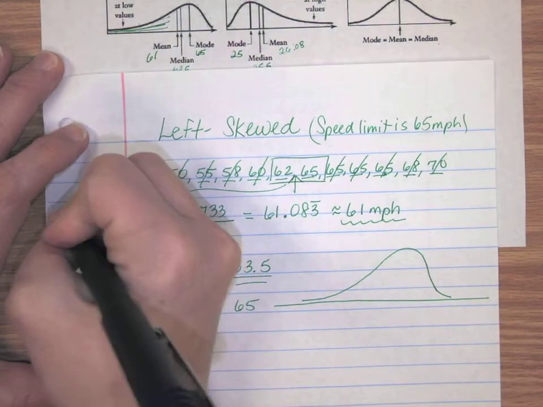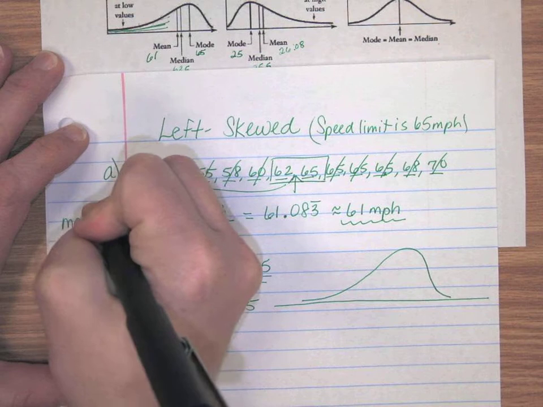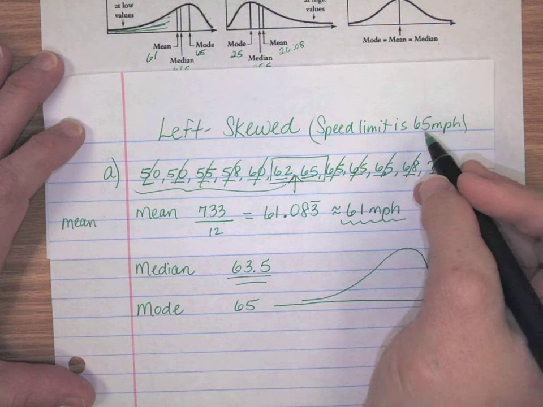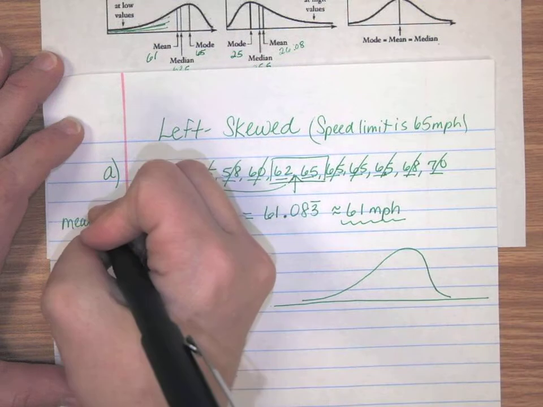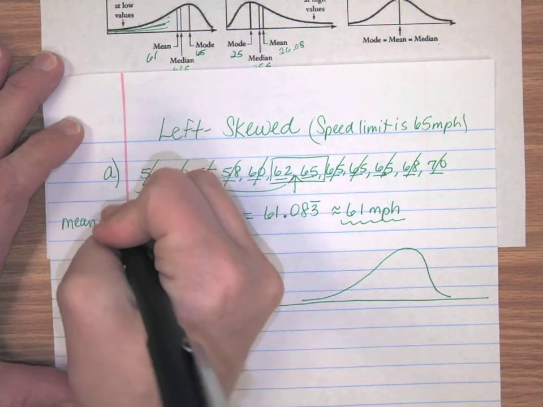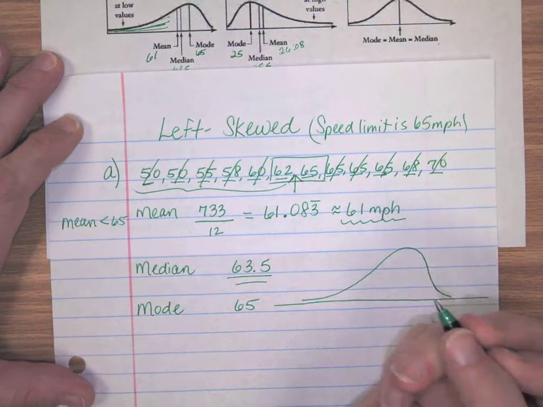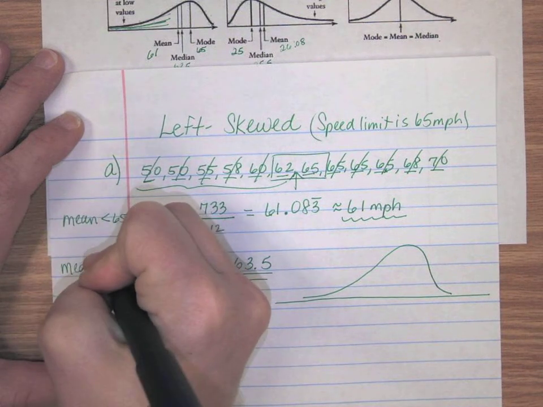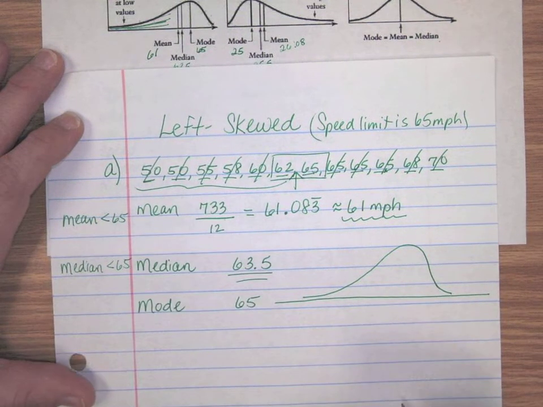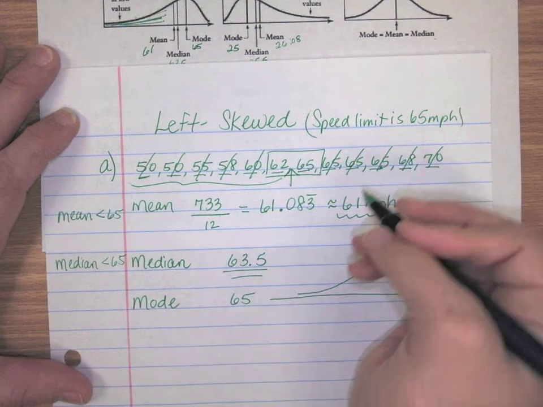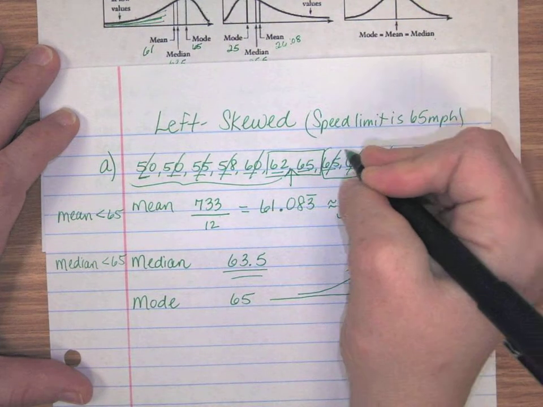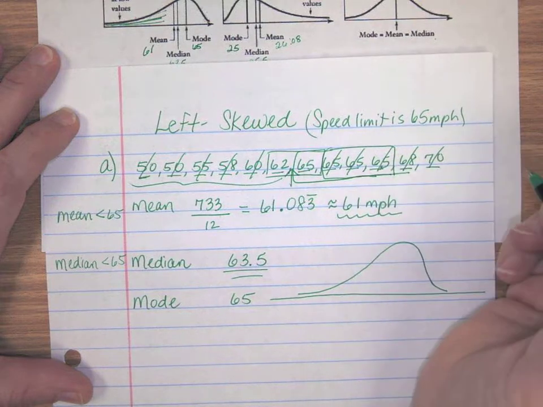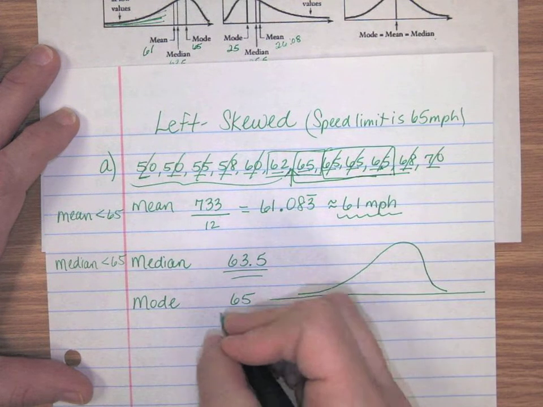Okay, so what I have so far is that my mean is lower than the speed limit, so my mean is less than 65. And then if you look down here, my median is also less than 65. And then I know that my mode is the one that occurs most often, which I can see right here. There are 4 65s. Okay, so 65 is going to be my mode.